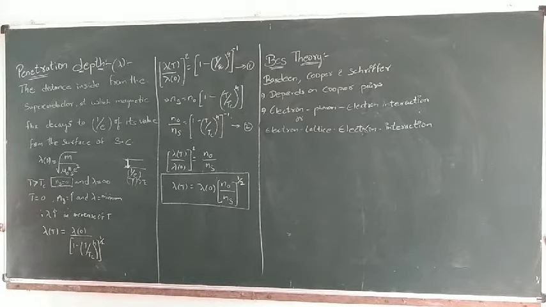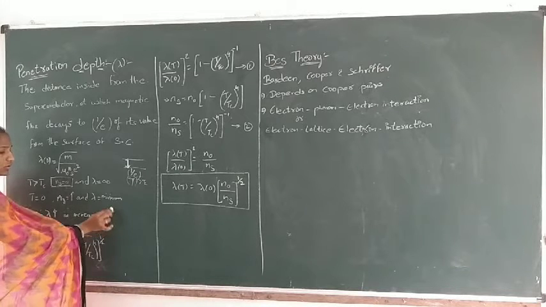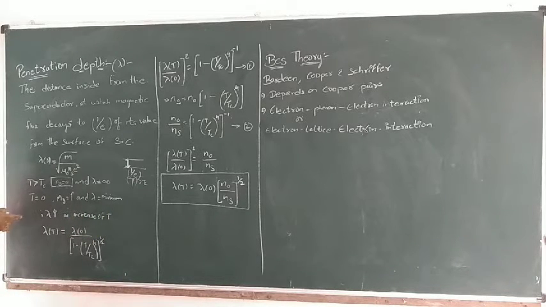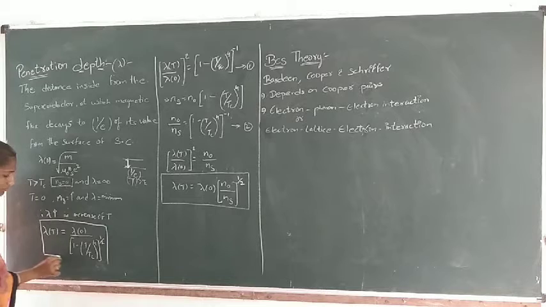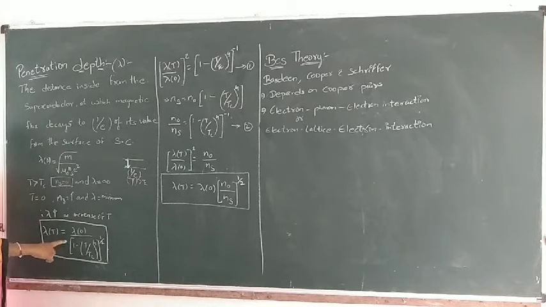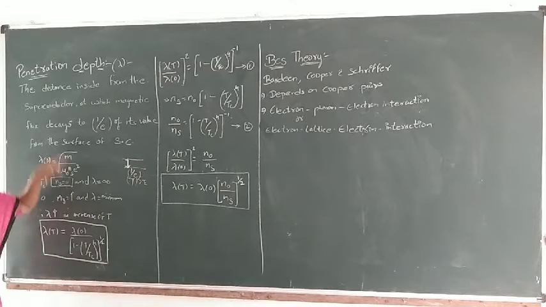If we make a relation with respect to the temperature, as the temperature increases, the penetration depth also increases. As the temperature is decreased, the penetration depth decreases. Finally, the mathematical expression for the temperature and the penetration depth is given as lambda of T is equal to lambda of 0 times under root of 1 minus T by Tc to the power 4. This is the empirical formula for the penetration depth.